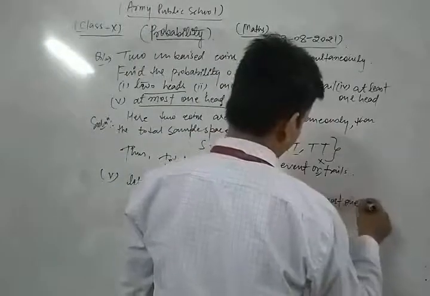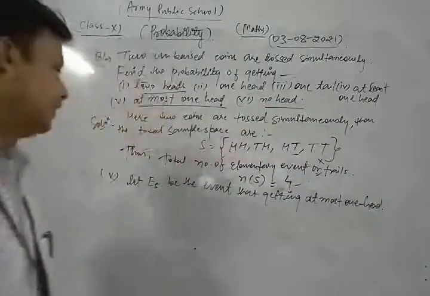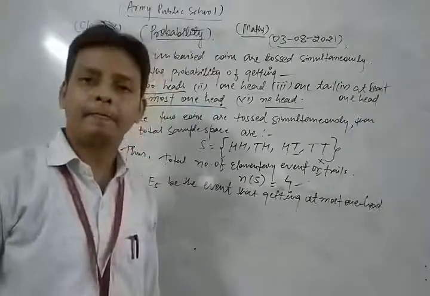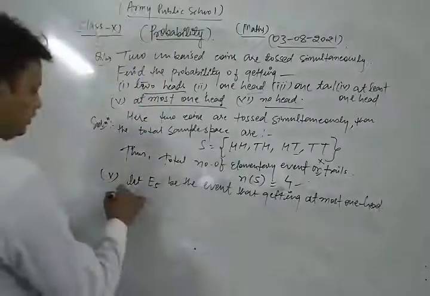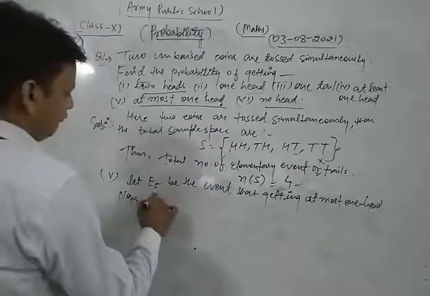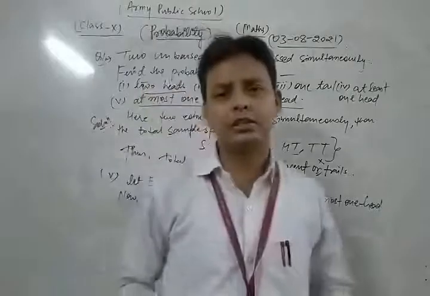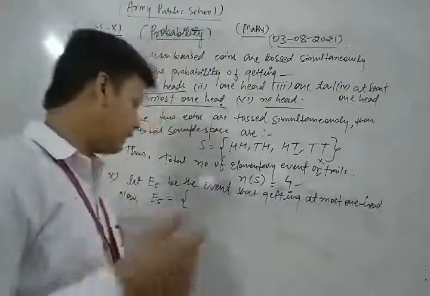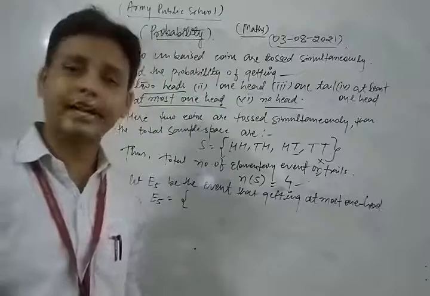All favorable outcomes associated with E5, where E5 is the elementary event of getting at most one head.